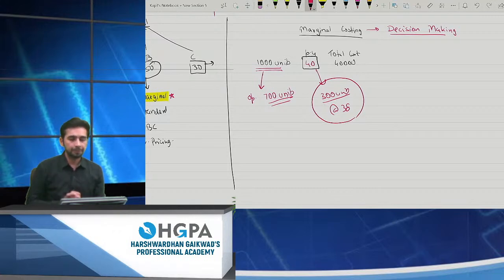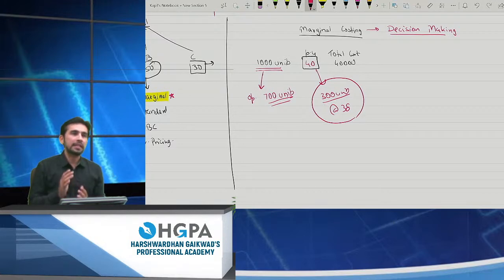You will obviously carry it forward to the next year and you will sell it at a higher price next year. Now I'm telling you, one of the customers comes in and asks you to give that product at 38 rupees. Will you give? The answer will be a big no. How can I give it? It cost me rupees 40. How will I give it at 38?